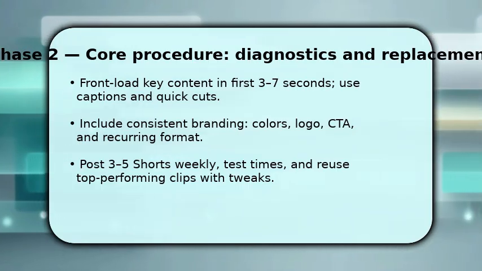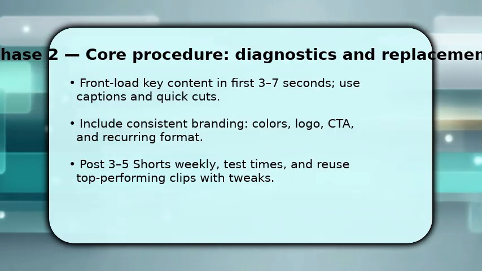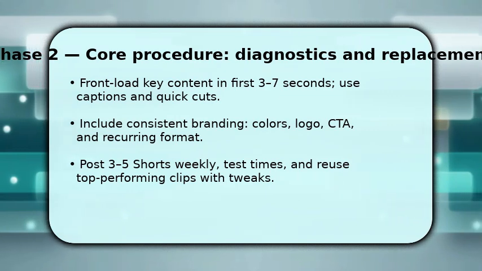Make a repeatable format and visible branding so viewers recognize your content instantly. Post 3-5 times per week and A/B test thumbnails, captions, and publish times. Then iterate. Keep what lifts retention, drop what doesn't, and scale winners quickly.